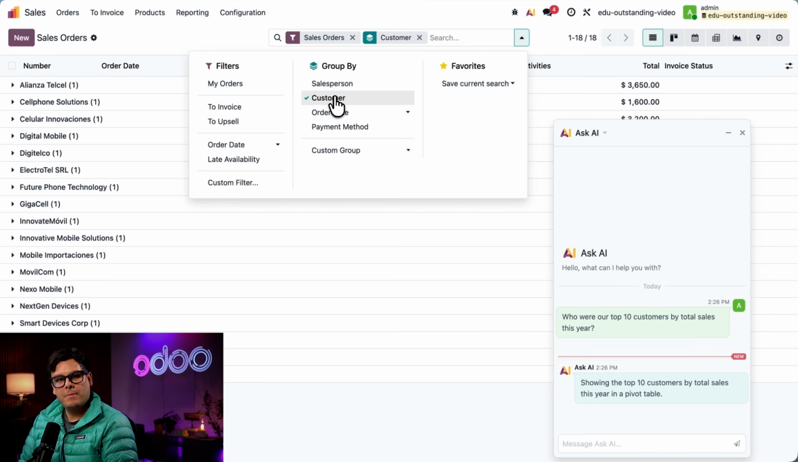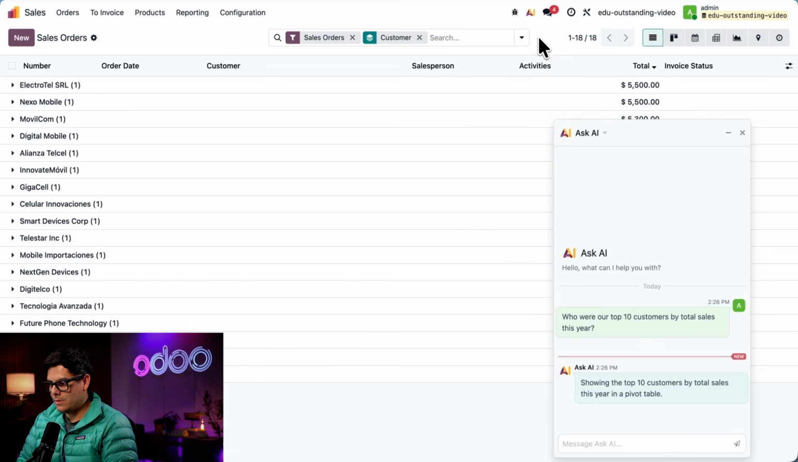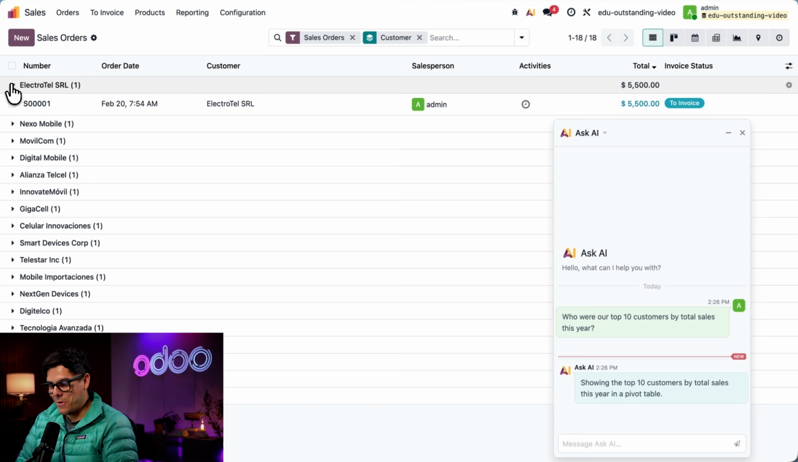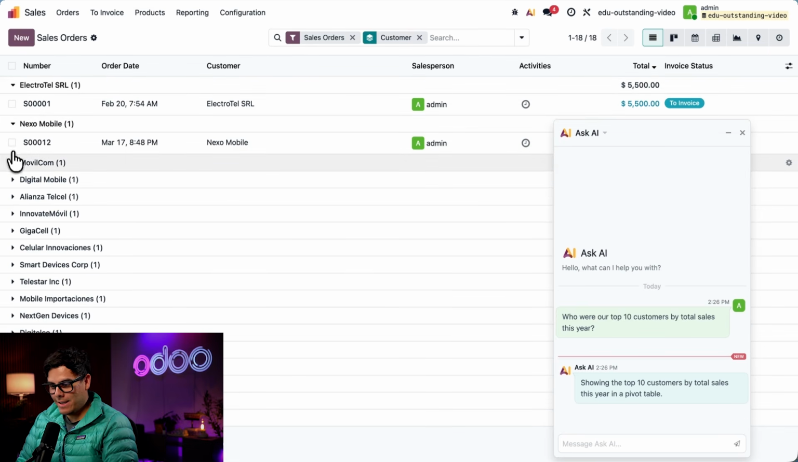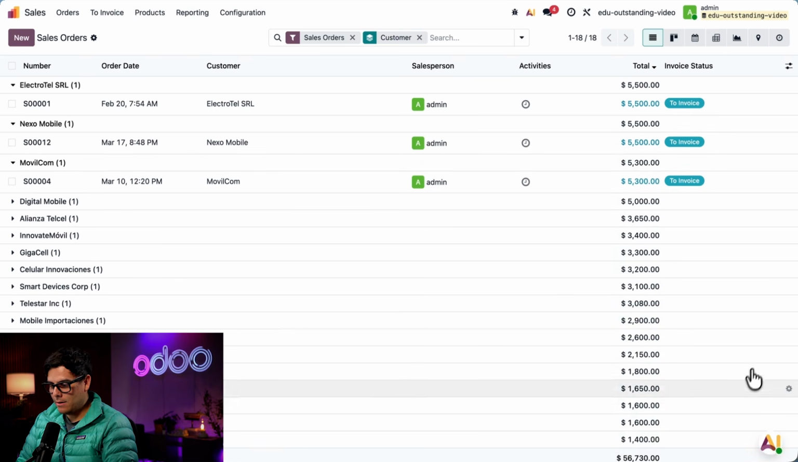And that's perfect. So now I'm actually just going to click on our total column over here just to shift it one more time, just so that we can have it going down. And we have Electrotel SRL. Boom, right there. Nexo Mobile. Boom, right there. And I'm pretty sure that's a 3 right under there if we minimize it. Yep. Look at that. Our list matches up perfectly.